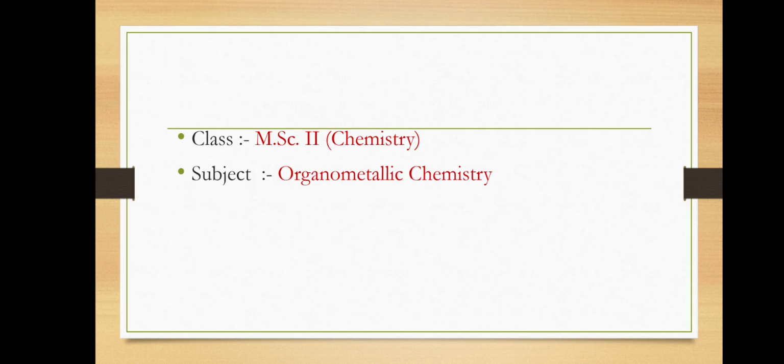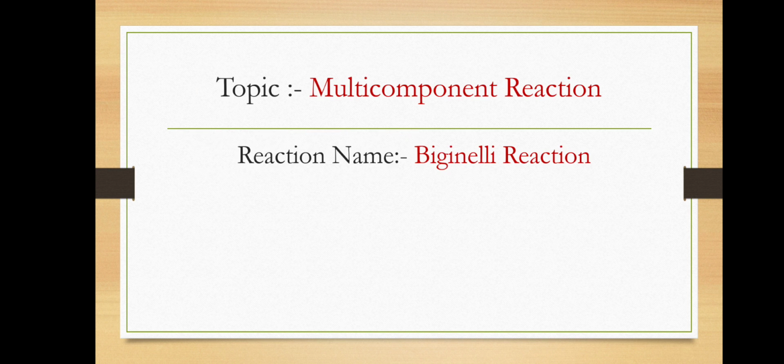Today, we discuss a subject, organometallic chemistry. My topic name is multi-component reaction. Firstly, multi-component reaction means the processes in which three or more starting materials are combined in the same reaction vessel, forming an adduct that contains all or most of the atoms of the starting materials. That's called a multi-component reaction.